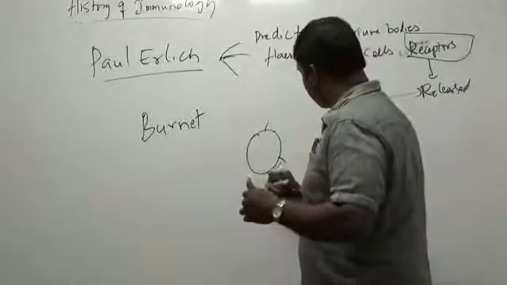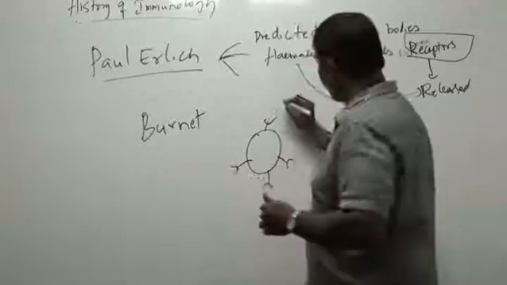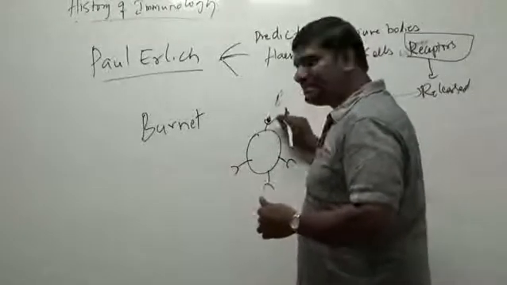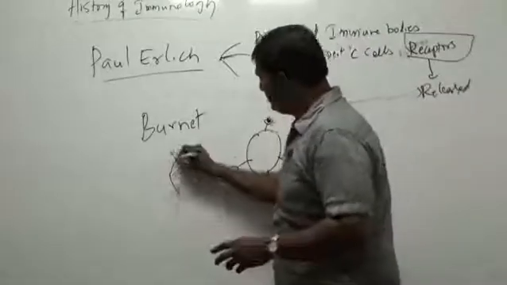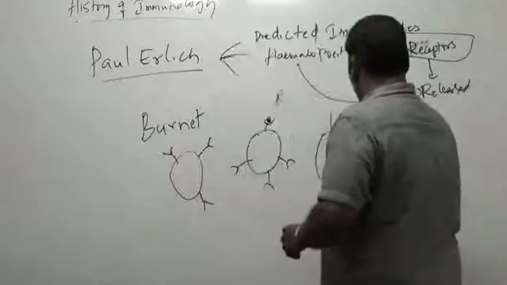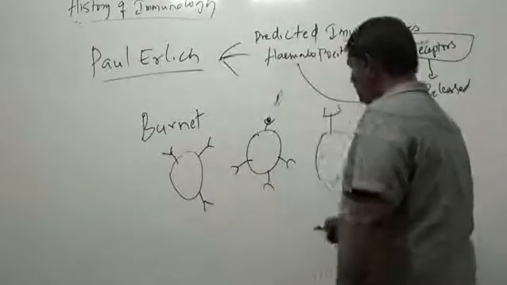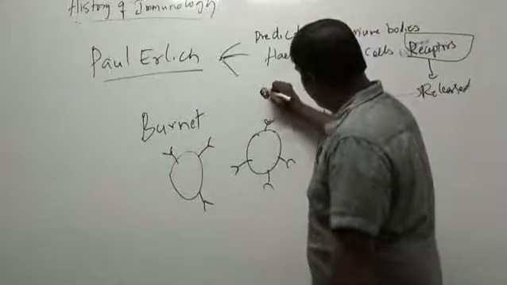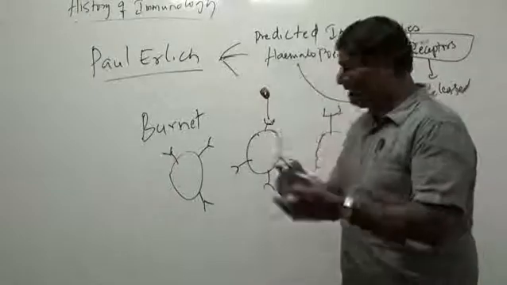You have cells with receptors. When an antigen enters, it will interact with a receptor which is compatible with it. You have several clones, B cells with this receptor, and some B cells with that receptor. Suppose the antigen is like this, it will interact with the one which is circular, since compatibility will be there.